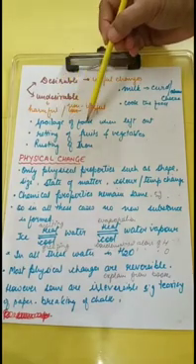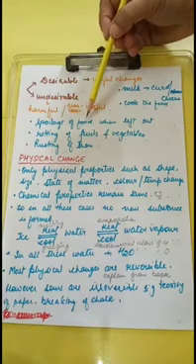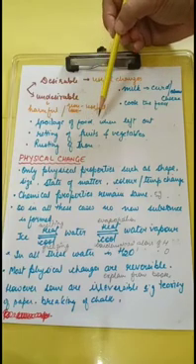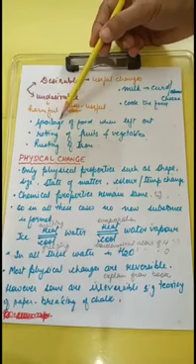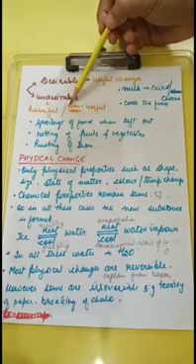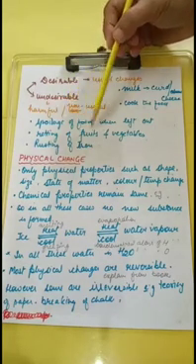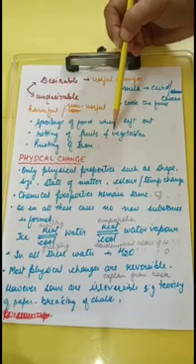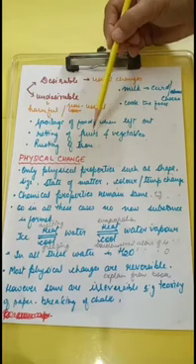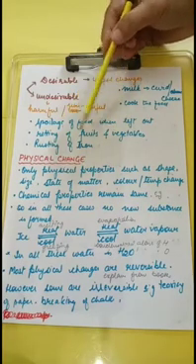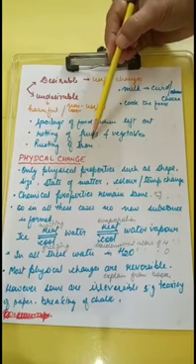Some changes are undesirable, which are not useful or which are harmful. Leave food outside the refrigerator, it will start to give a foul smell, it will taste bad. So spoilage of food is an undesirable change. Rotting of fruits and vegetables. If you don't refrigerate your fruits and vegetables, they'll rot after some time. Rusting of iron is again an undesirable change.